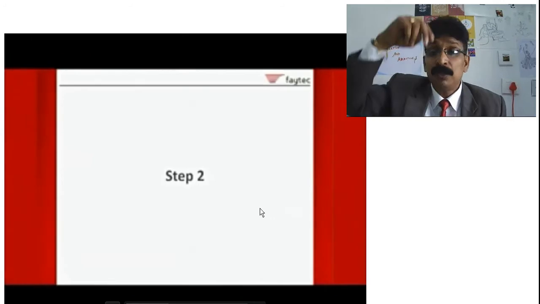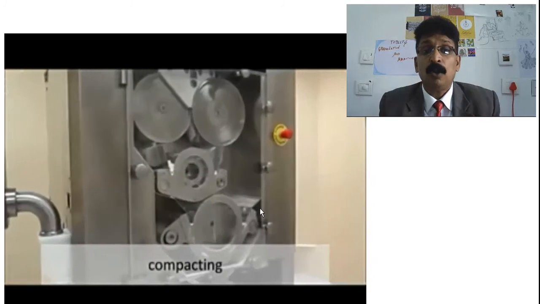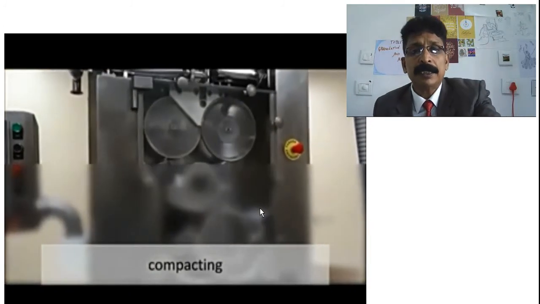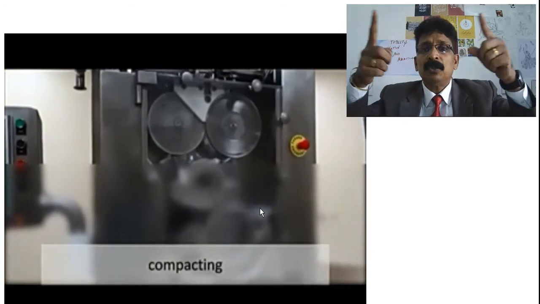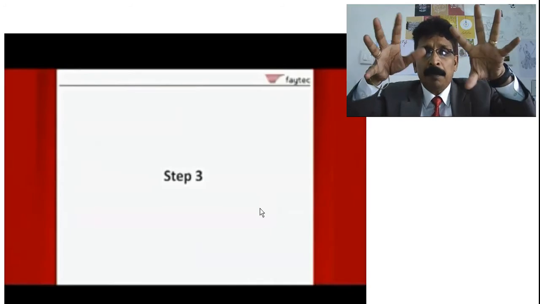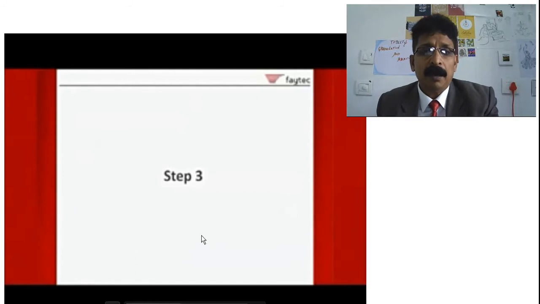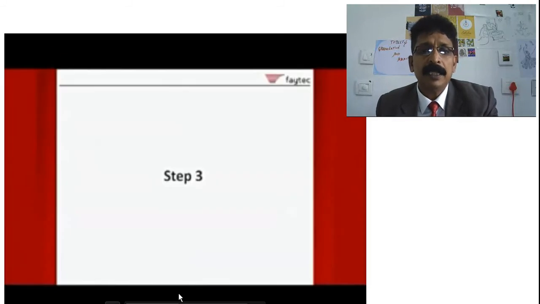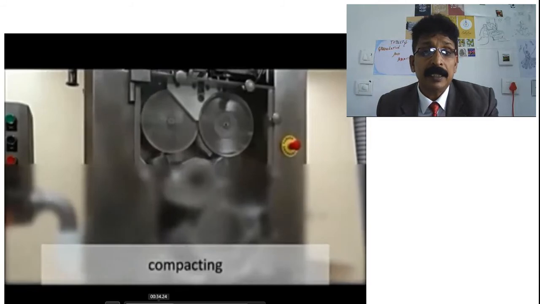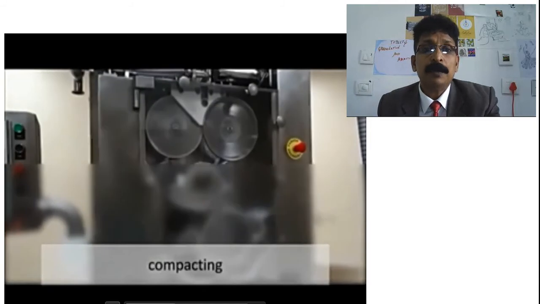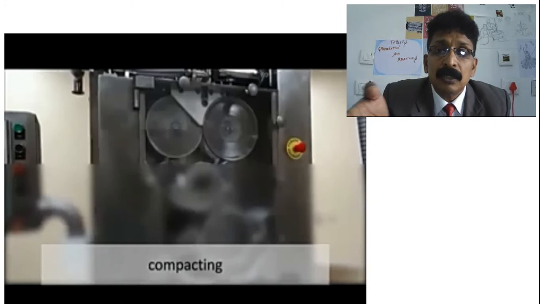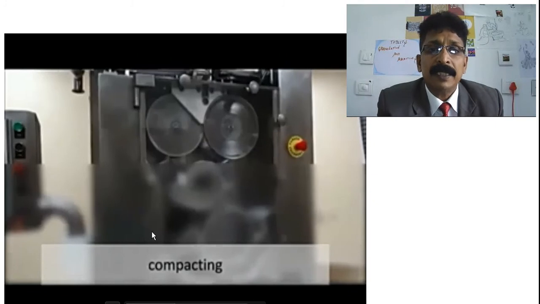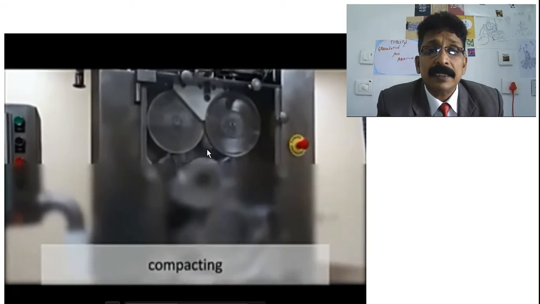Once it goes inside, it comes to the roller. You see the roller, from the hopper the powder is coming to the roller. Two rollers are rolling, compressing it and it comes out like flakes. See there, coming to the second step. It is coming through the rollers as a sheet or flakes, that is called slugs. You can see the slugs coming down.